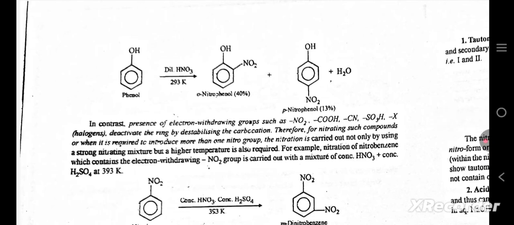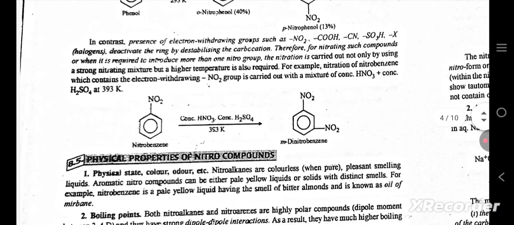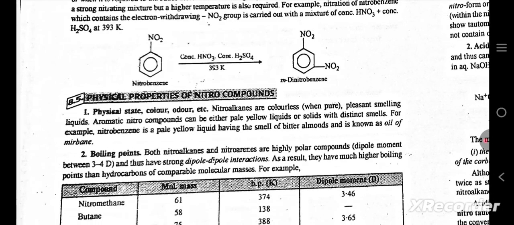In contrast, presence of electron withdrawing groups such as NO2, COOH, CN, SO3H, halogens deactivates the ring by destabilizing the carbocation. Therefore, for nitrating such compounds or when it is required to introduce more than one nitro group, the nitration is carried out not only by using a strong nitrating mixture but a higher temperature is also required. For example, nitration of nitrobenzene, which contains the electron withdrawing NO2 group, is carried out with a mixture of concentrated HNO3 plus concentrated H2SO4 at 393 Kelvin. Nitrobenzene to meta-dinitrobenzene.